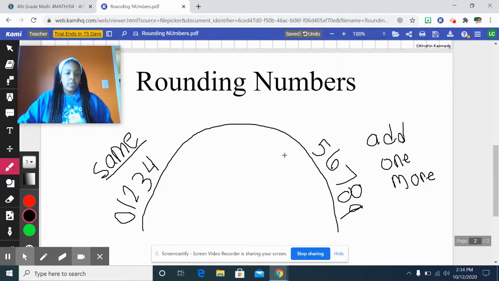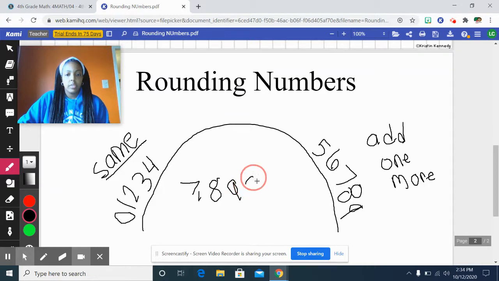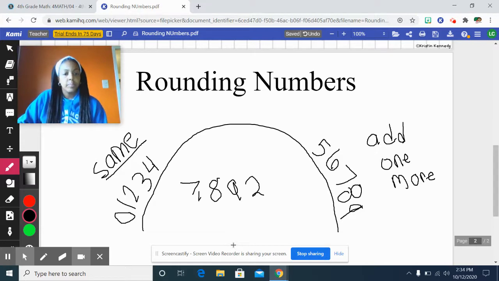All right, let's try another one. If I ask you to round 7,892 to the nearest thousands place, what number would you underline? If you said the number 7, you are correct. We will underline the number 7 because it's in the thousands place. All right, who is the boss of the 7? If you said 8, you are correct. The number 8 is the boss of the 7 because it's the number to the right.